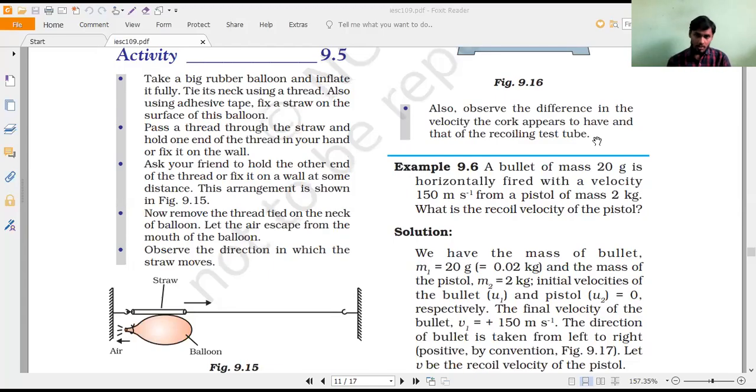So, we'll continue from 9.6 today. As we know, in the last class, up to 9.5, we have done all the examples, correct? Yes, sir. 9.6 today, we'll continue from here.